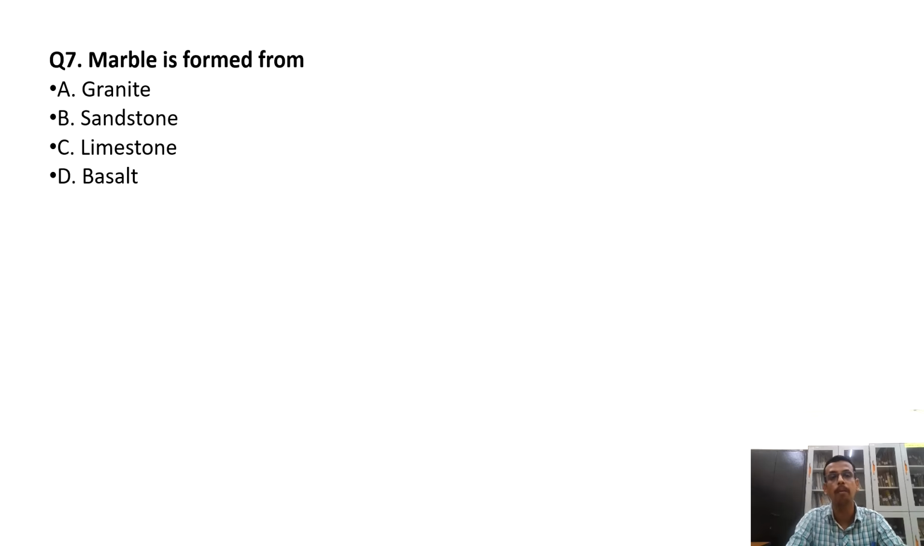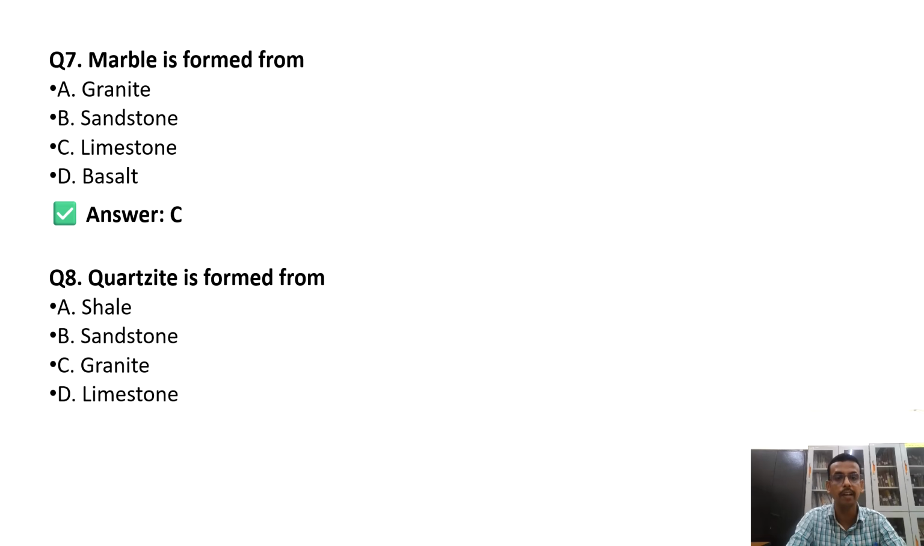Now the next one is, marble is formed from. This is about transformation of one form of rock to another. Means igneous or sedimentary to metamorphic rock. That is very important for your JRF and SRF examination. So marble is formed from limestone. Then quartzite is formed from, as you all know, sandstone. So my dear students, this conversion from igneous and sedimentary to metamorphic rock, please remember this sequence.